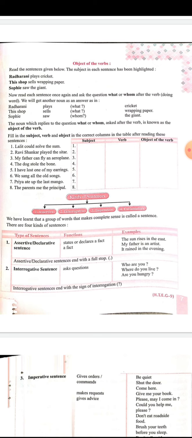Another example, "The man looks ill." In this sentence, the man is the subject. Looks is the verb. If we ask the question, the man looks what? We get the answer, ill. Here the word ill tells us something about the subject itself and does not refer to somebody or something that is different and separate from the subject. So, the word ill is not really an object of the verb.